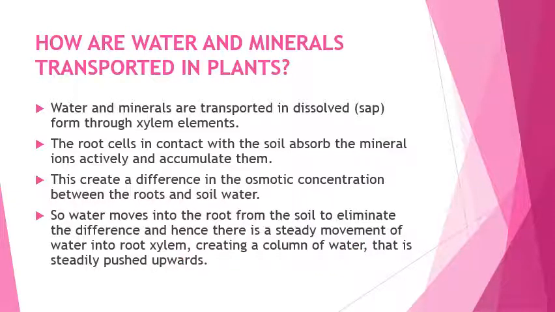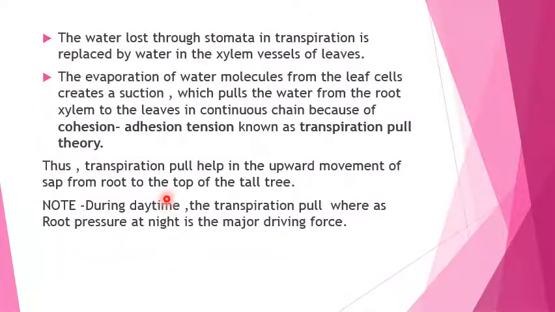So the xylem tissue with the tracheids and vessels is just conducting tubes, dead conducting tubes, through which the dissolved substances move from roots to the stem xylem, and from the xylem tracheids of the stem to the leaves. The water lost through the stomata in transpiration is replaced by the water in the xylem vessels of the leaves. The evaporation of water molecules from the leaf cells creates a suction which pulls the water from the root xylem to the leaves in a continuous chain.